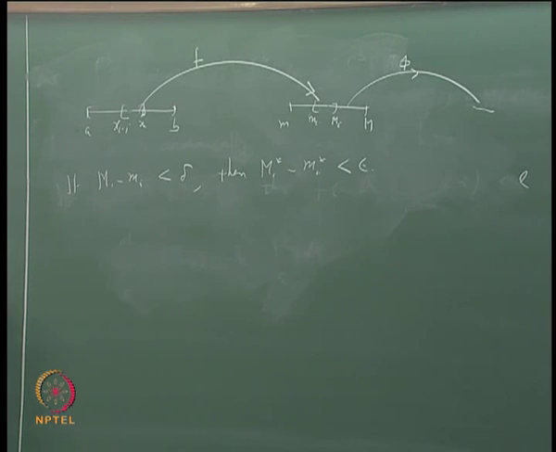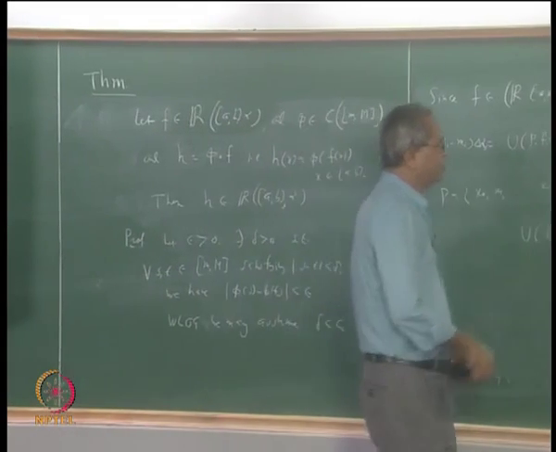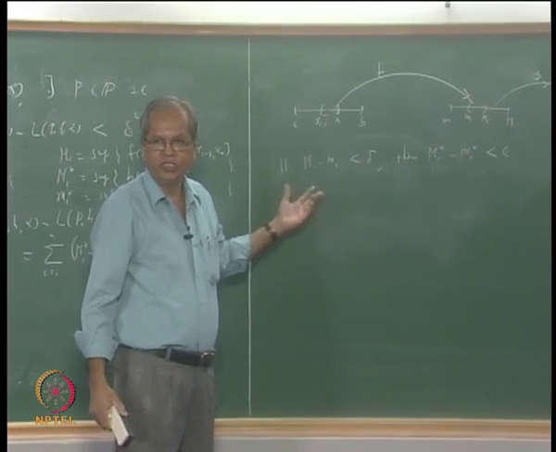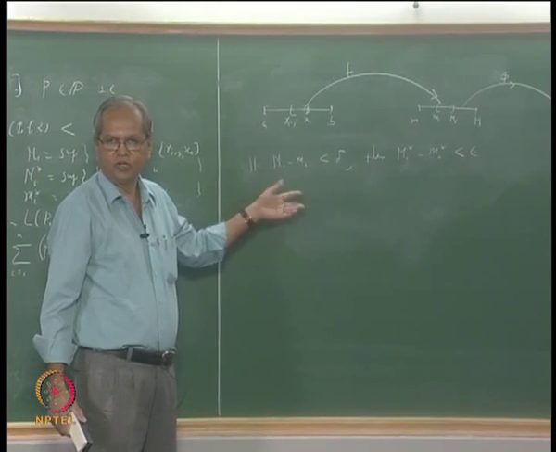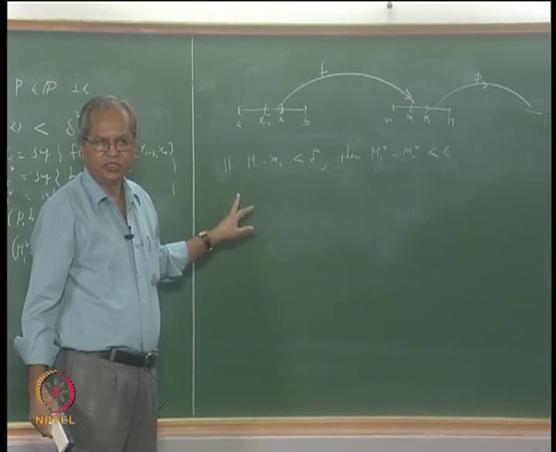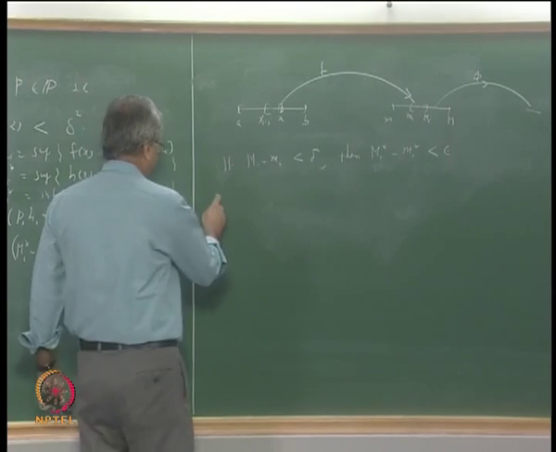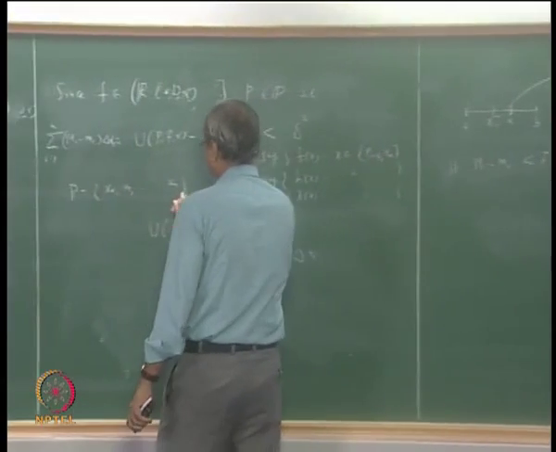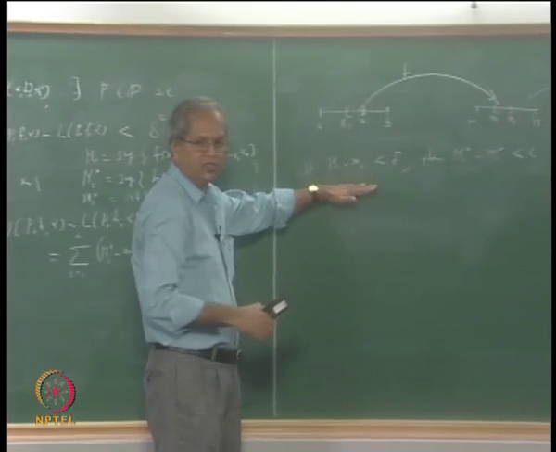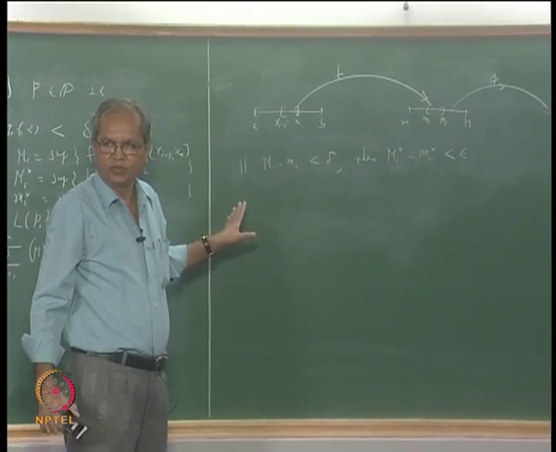There is only one problem here. This may not happen for all i, because we do not know anything about the function f. So we have to split these indices, those i for which this happens and those i for which this does not happen.